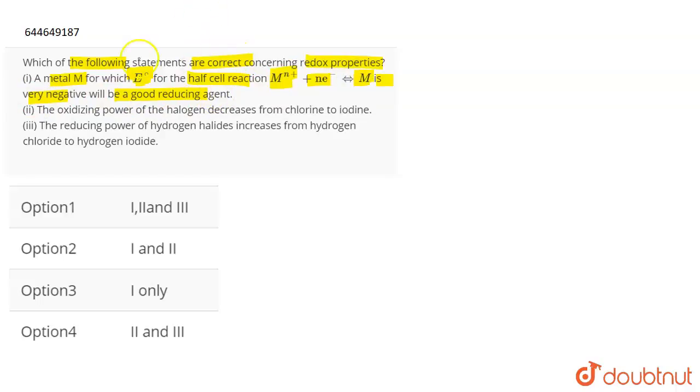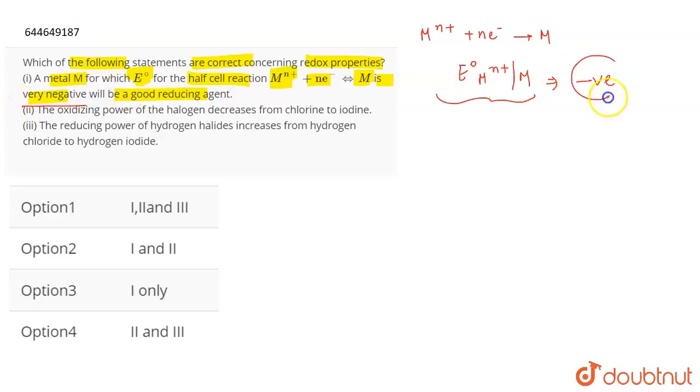So if we talk about this first statement, you have this equation Mn plus N electrons giving M. So basically this is the reduction reaction that is given to you, right? So E naught for this reaction means E naught for Mn plus to M, that they're talking about. So they are basically talking about the reduction potential. It says that this has a very negative value, so this will be a good reducing agent.